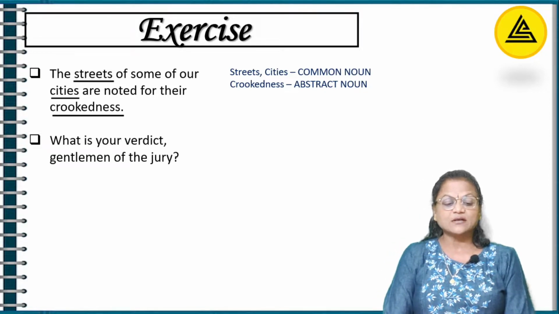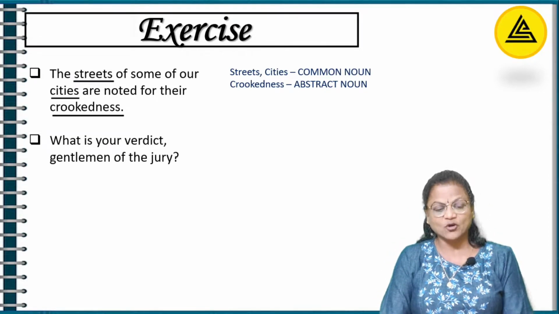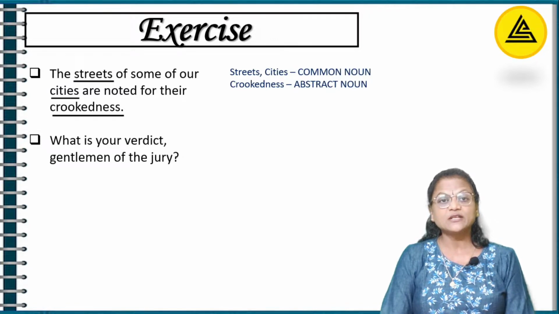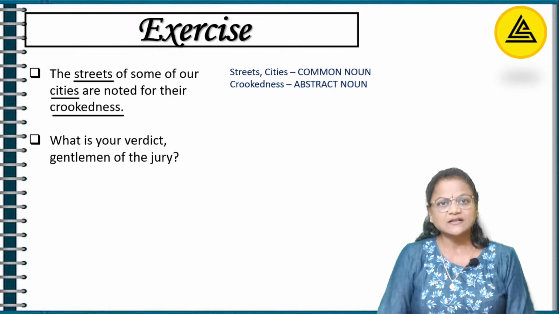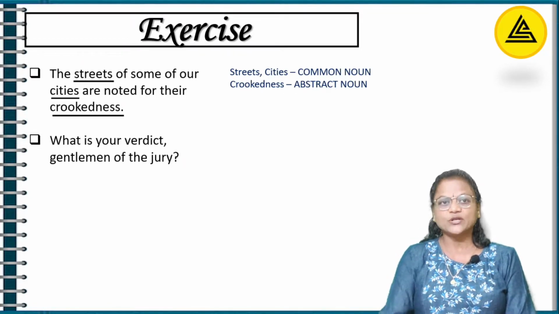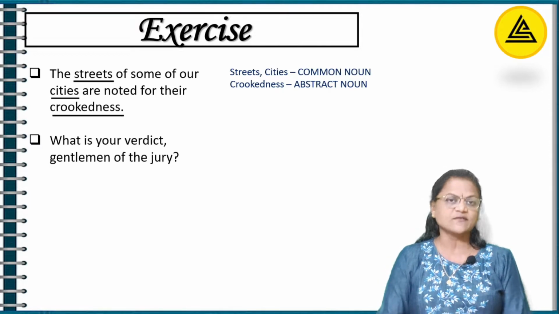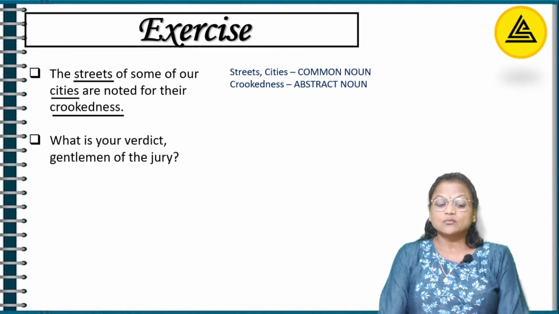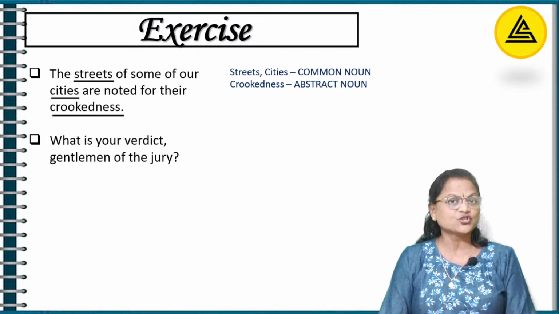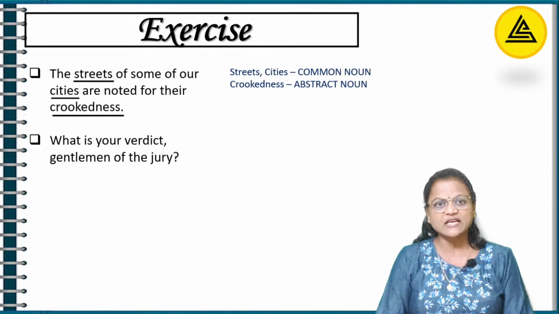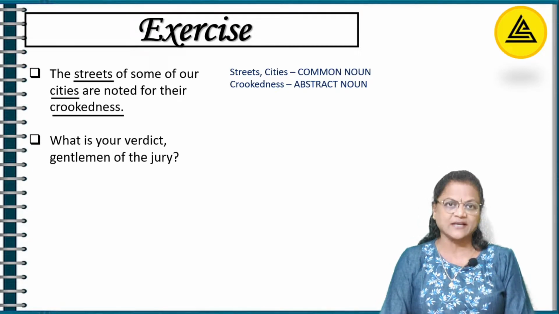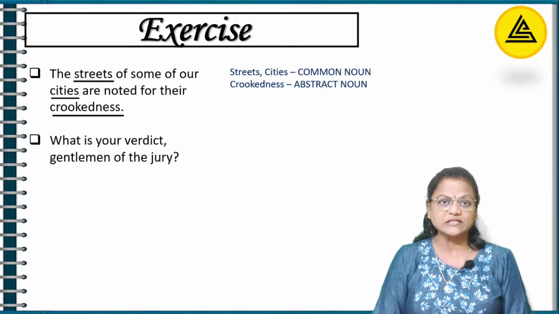Let's move to the next sentence. The next sentence is 6. What is your verdict, gentlemen of the jury? What is your verdict, gentlemen of the jury? What do you mean by verdict? Verdict means the result or the judgment which the jury or the judge has decided. Here, of course, we are talking about the jury. So, gentlemen, of course, understood. And what is jury? Jury is a group of people. They come together for a specific case and then they act as a judge. They decide whether the person is guilty or not guilty.